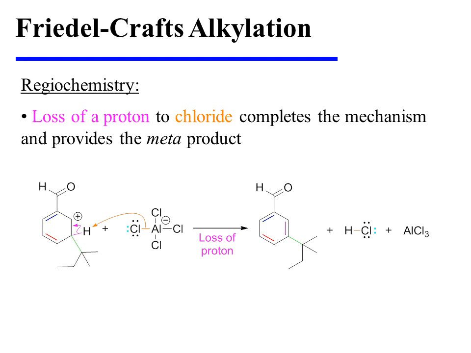As we would expect, the reaction concludes when chloride dissociates from aluminum tetrachloride and removes a proton from the only sp3 hybridized ring carbon, thereby restoring aromaticity to the ring and providing the meta product.